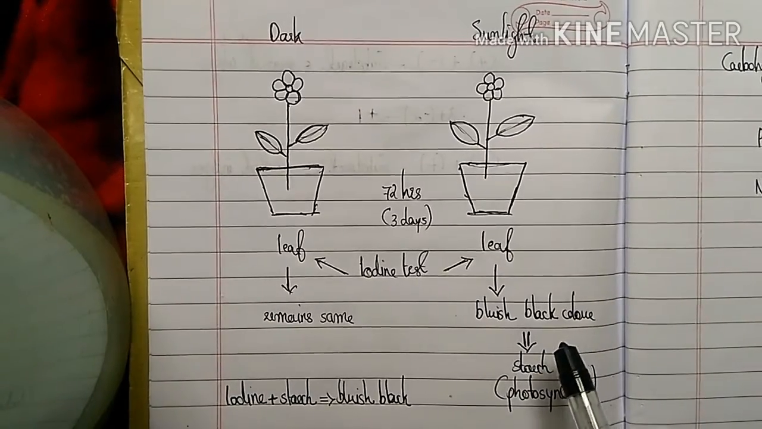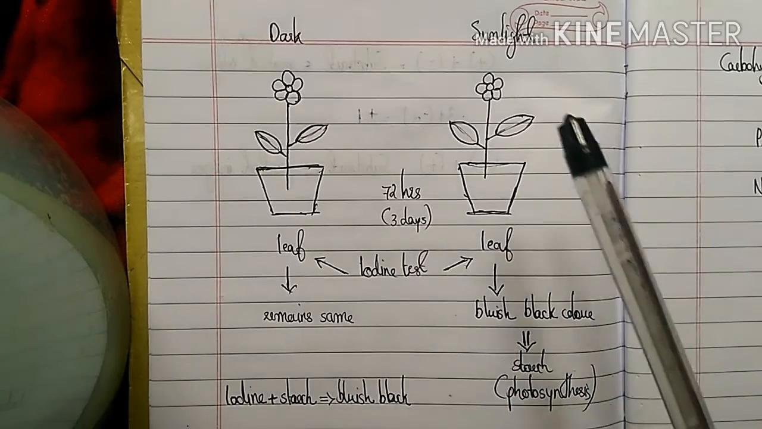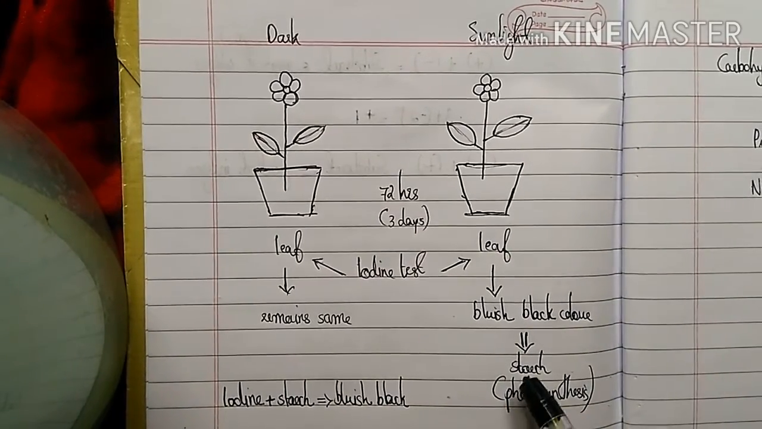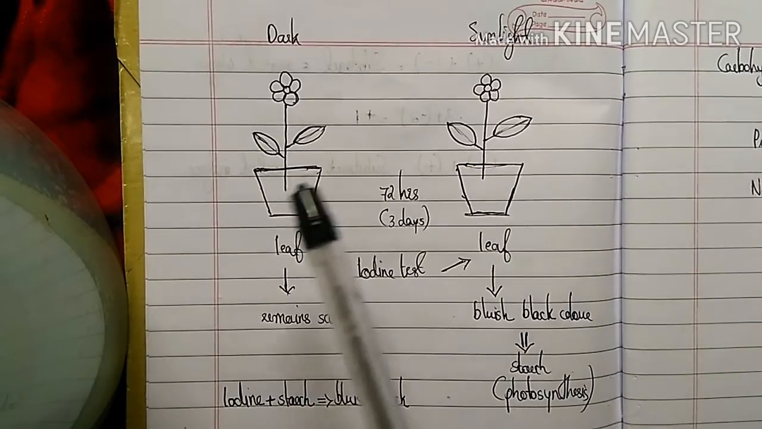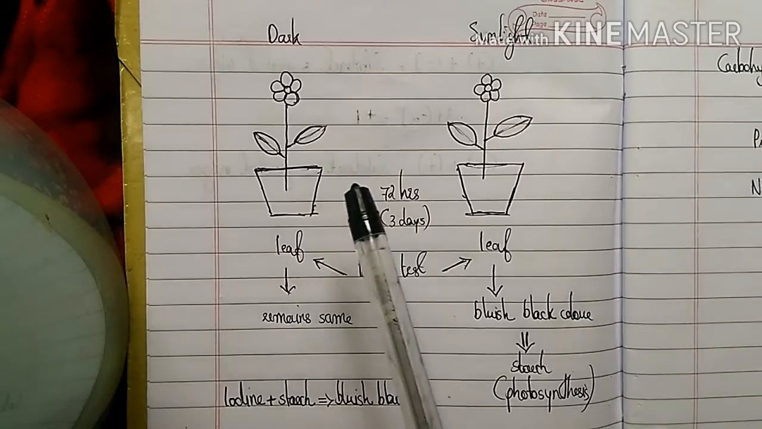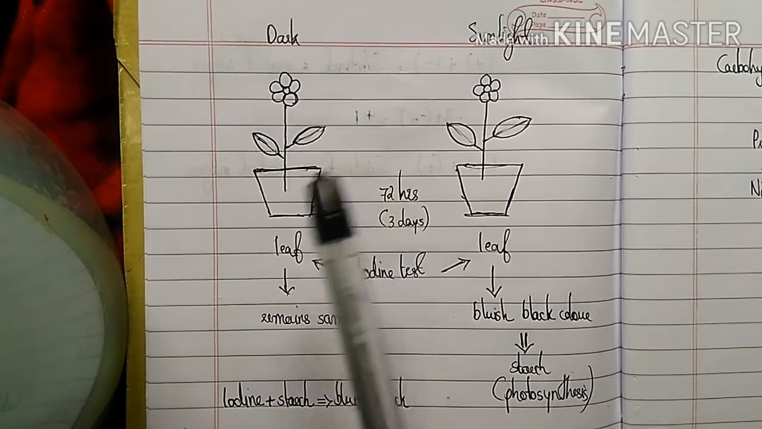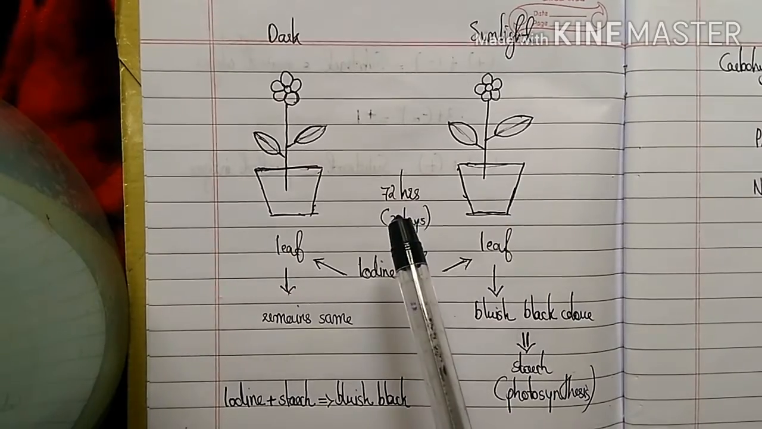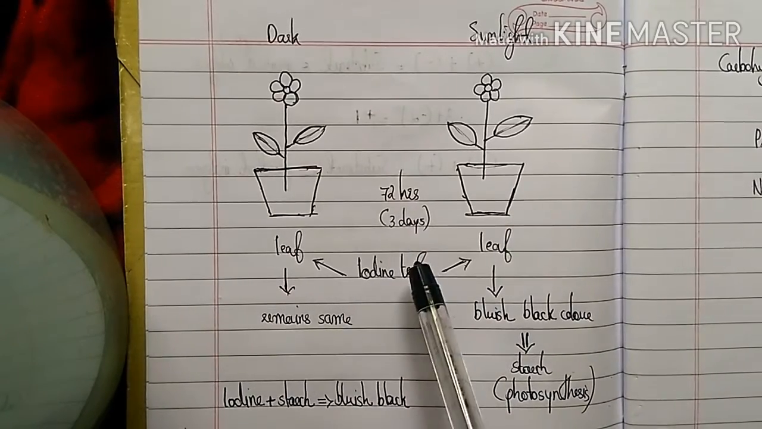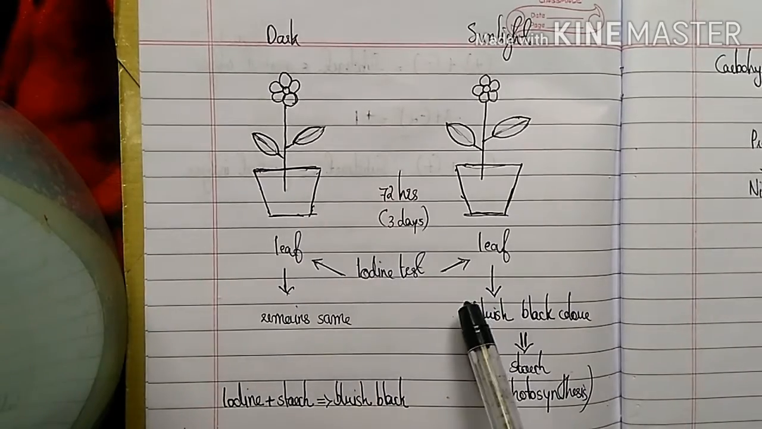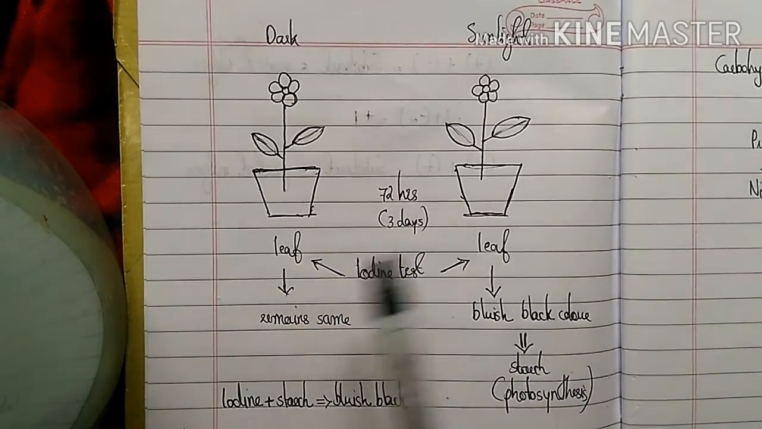In the presence of sunlight, photosynthesis takes place and so starch is synthesized. But in the absence of sunlight, that means the plant kept in the dark, there will be no photosynthesis. So in the absence of photosynthesis, starch is not synthesized. That's why this leaf did not change to bluish black color. Okay, you got it?